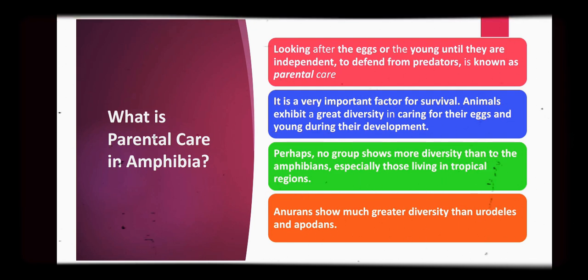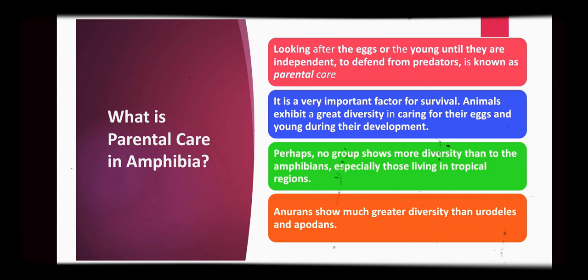What is parental care? Looking after the eggs or the young ones until they are independent, to defend them from predators, is known as parental care. It is a very important factor for the survival of the animal. Amphibians exhibit a great variety in caring for their eggs and young ones during their development. Perhaps no group shows more diversity than the amphibians, especially those living in tropical regions.